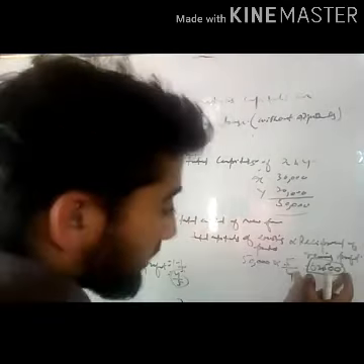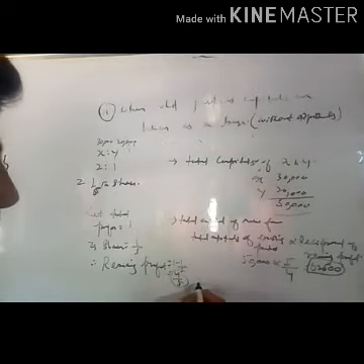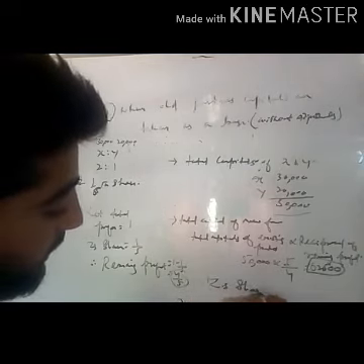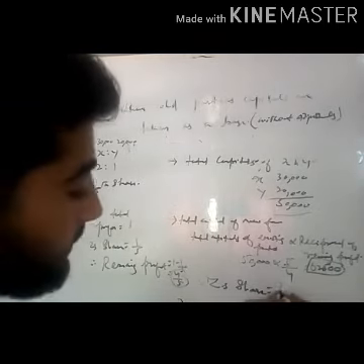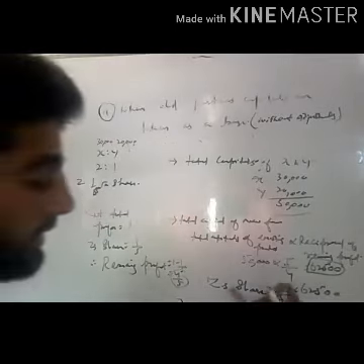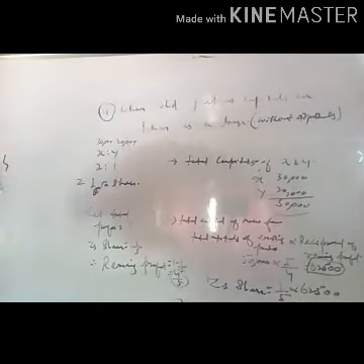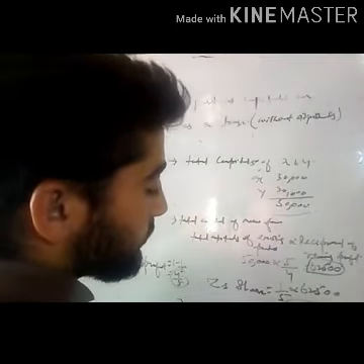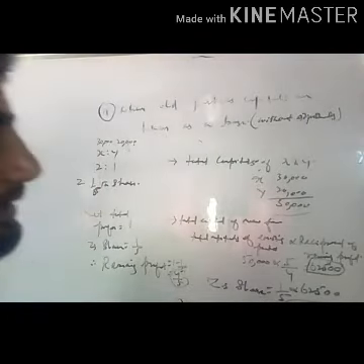On the basis of this total capital, we can easily calculate how much Z has to bring. Z's share out of this total capital of new firm will be 1/5 of 62,500. Z's share is 1 divided by 5 and total capital of new firm is 62,500, and 1/5 of 62,500 is 12,500. So we can say that Z has to bring a capital of rupees 12,500.